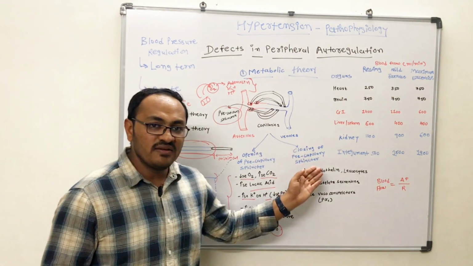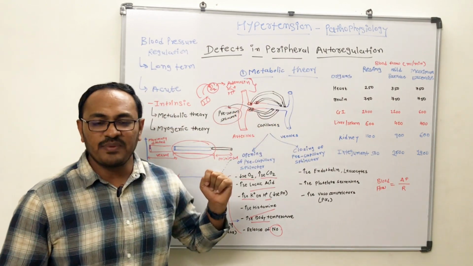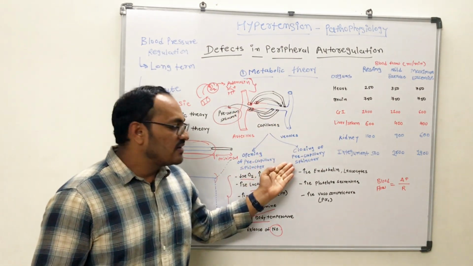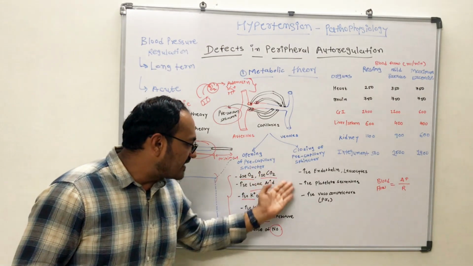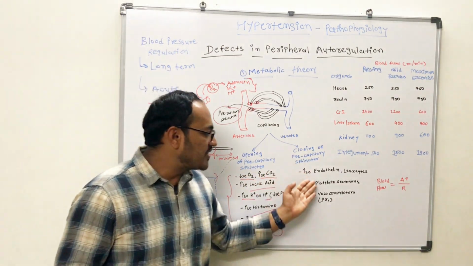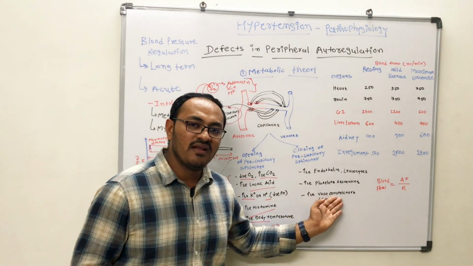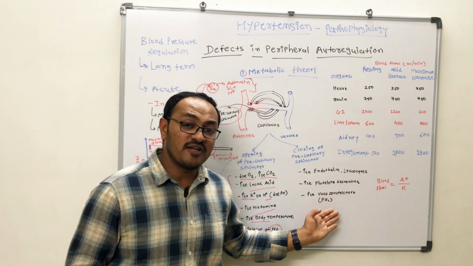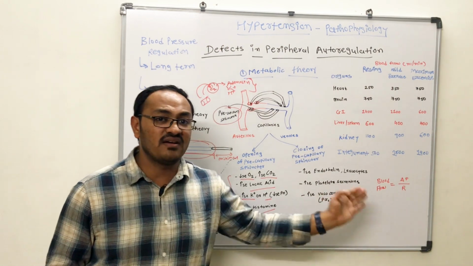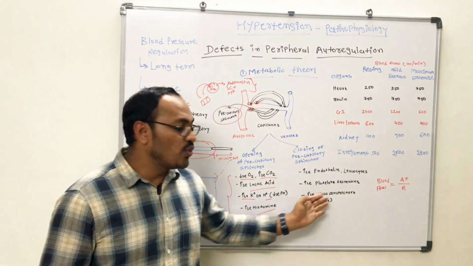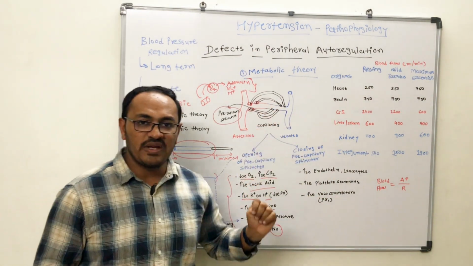In certain conditions, there will be closing of the pre-capillary sphincters, which are exactly opposite to these conditions, especially when there is an increase in vasoconstrictors. Certain prostaglandins, when secreted in the blood, will cause vasoconstriction, which will close the pre-capillary sphincters.